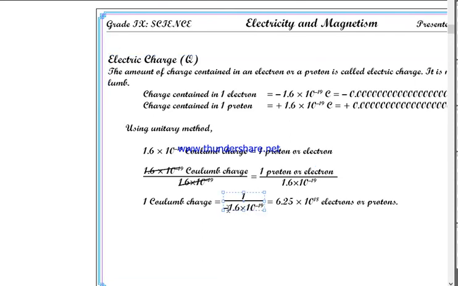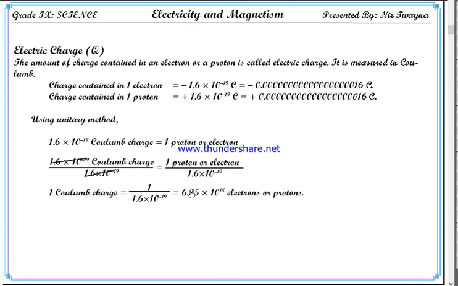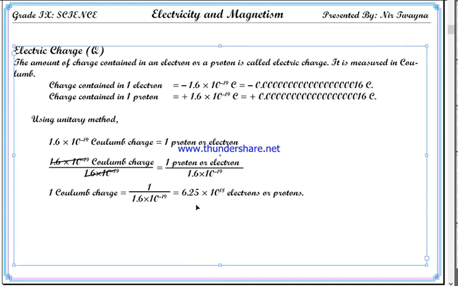And why is this minus coming? Because I took the charge of electron. Simply, I'll take the positive sign. So by dividing this number, it gives us 6.25 into 10 to the power 18 electrons or protons. So the calculation by using the unitary method shows that 6.25 into 10 to the power 18 electrons, or that many protons, contain 1 coulomb charge.